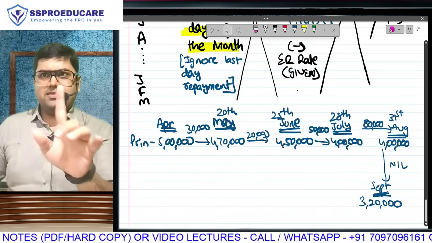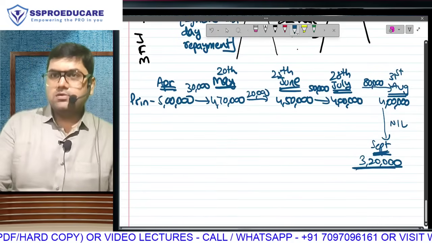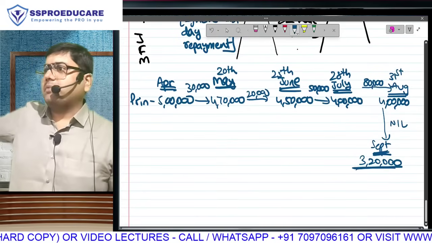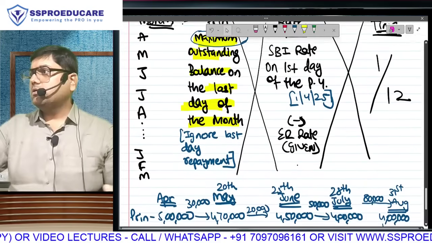So I will not take that subtraction for August. I did not. Yes, so in September I have taken that 80,000. Everyone is clear? Say it.